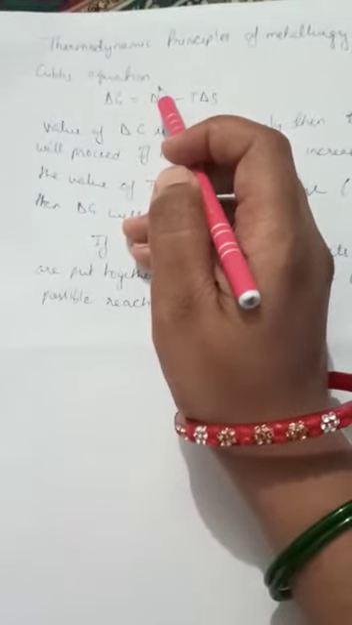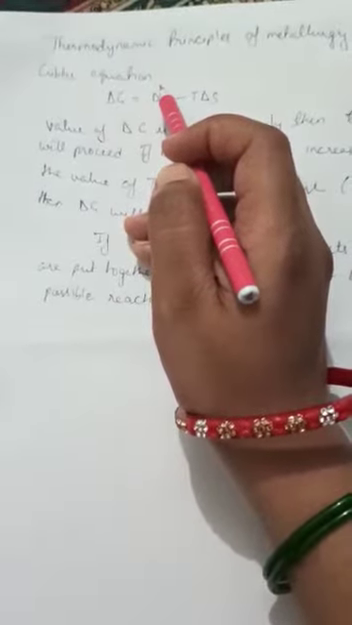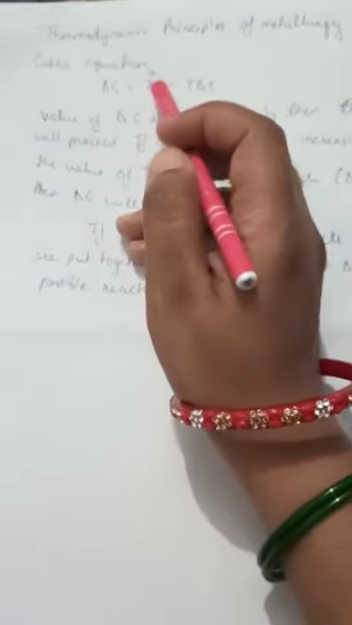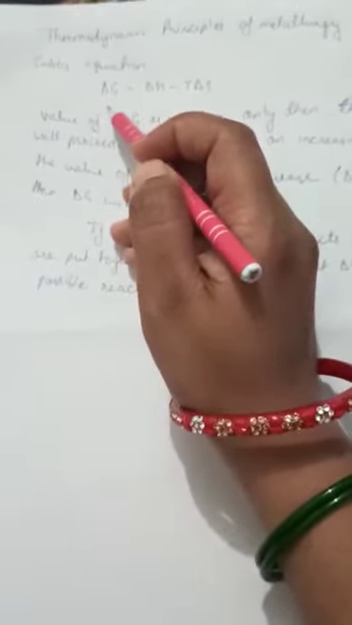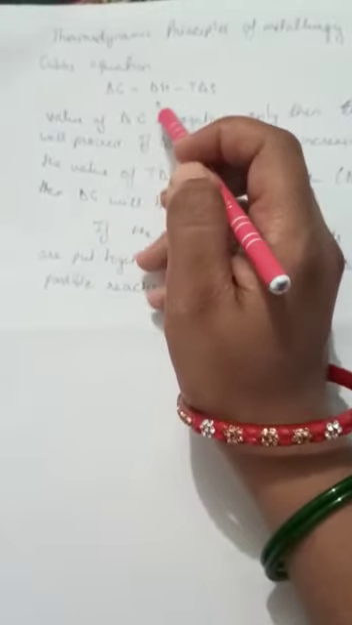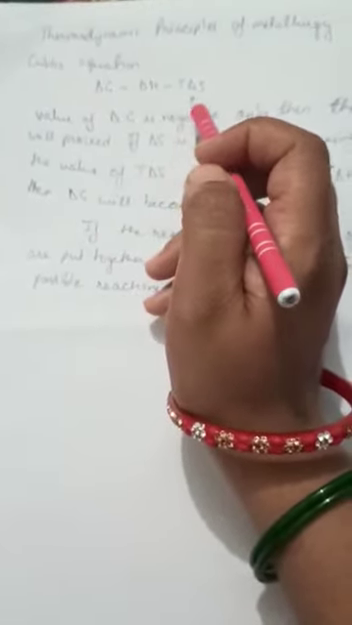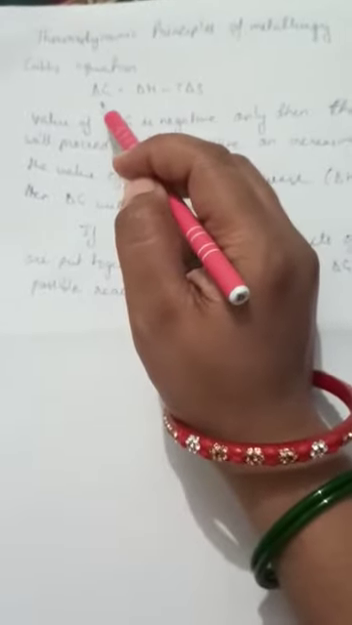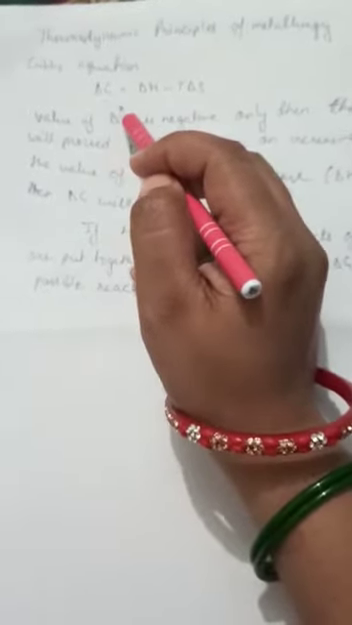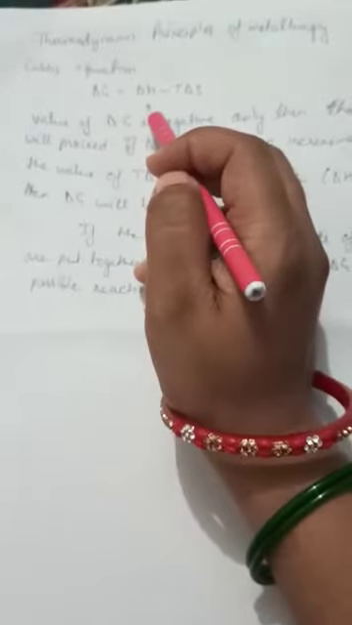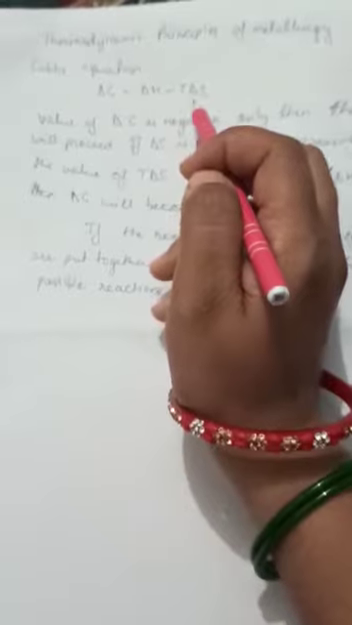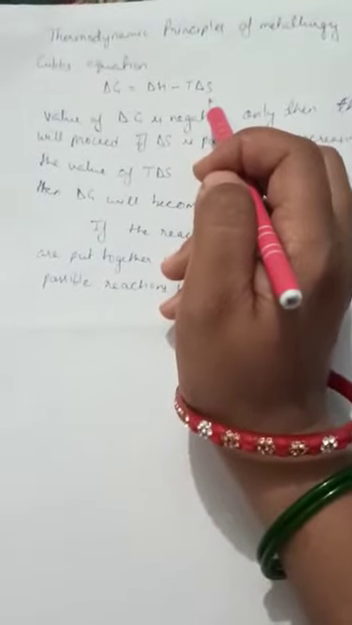Gibbs equation you have studied in your earlier class, that was in 11th class you have studied about it. So Gibbs equation is like this: delta G is equal to delta H minus T delta S. This is your Gibbs equation, where delta G is the change in Gibbs energy, delta H is the change in enthalpy, T is your temperature, and delta S is the change in entropy.